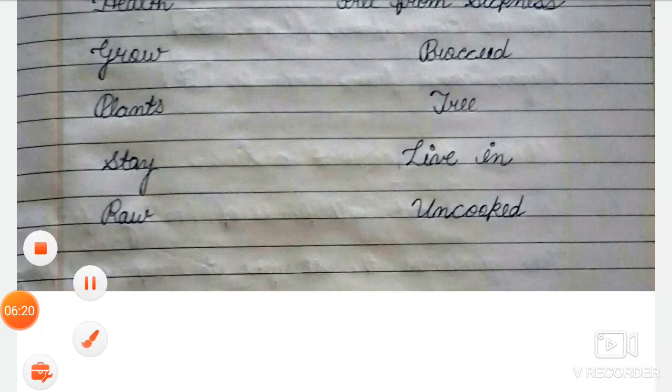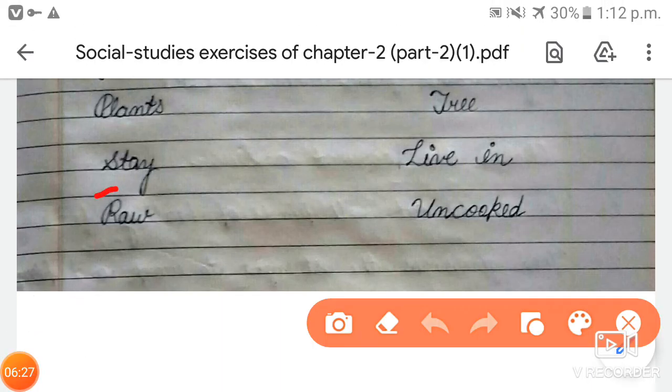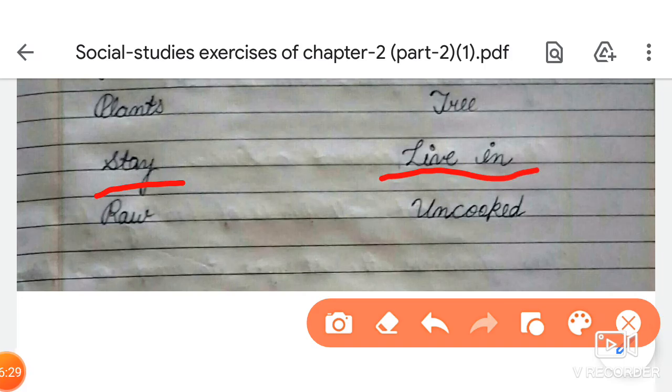Now next word is stay. STAY, stay. And what is the meaning of stay? The meaning of stay is live in. LIVE, live. IN, in, live in. The next word is raw.